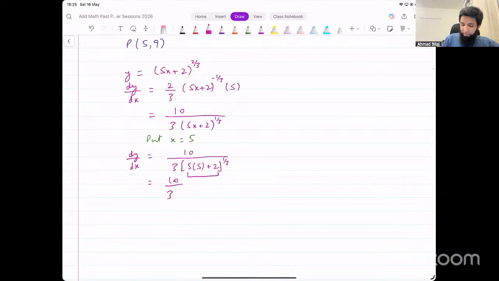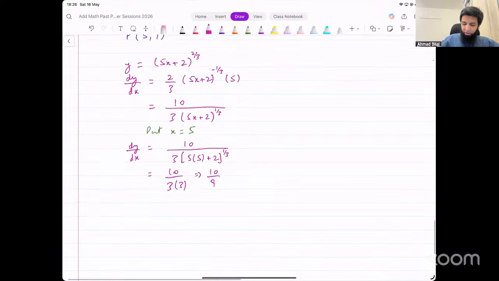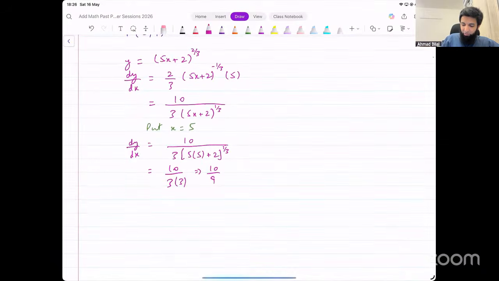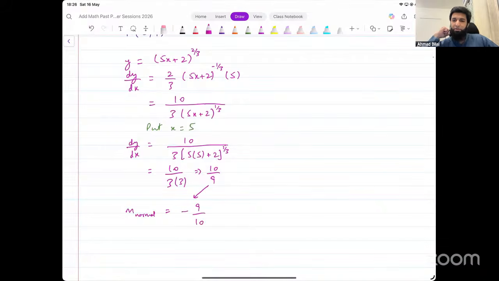This is 27 raised to power 1 over 3, that's the cube root. So we have 10 over 3 into 3, which simplifies to 10 over 9. Now, this is the gradient of the curve at that point. What that means is the gradient of the normal is going to be the negative reciprocal of this, which is negative 9 over 10. That's the gradient of the normal.